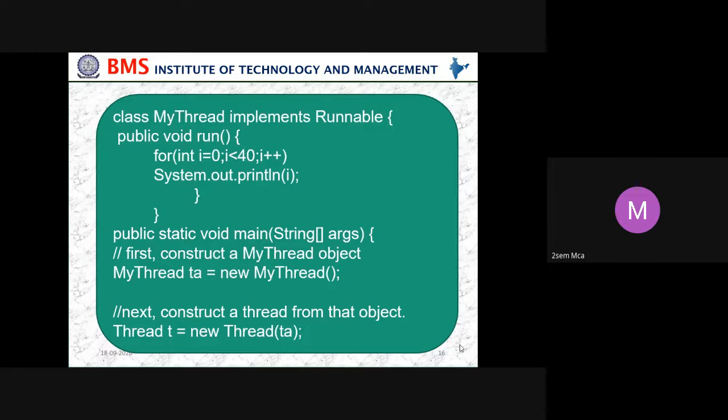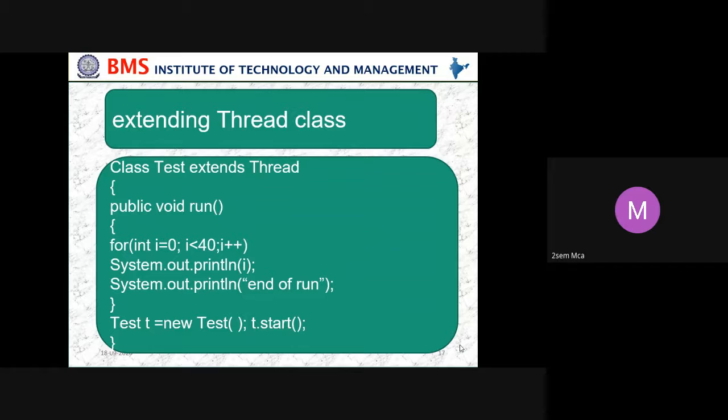Class MyThread implements Runnable, public void run, for int i = 0; i < 40; i++, System.out.println(i). And public static void main(String[] args): MyThread ta = new MyThread(); Thread t = new Thread(ta). Extending the Thread class: just extends Thread. Public void run, for int i = 0; i < 40; i++, System.out.println(i), System.out.println("end of run"). Test t = new Test(); and start.